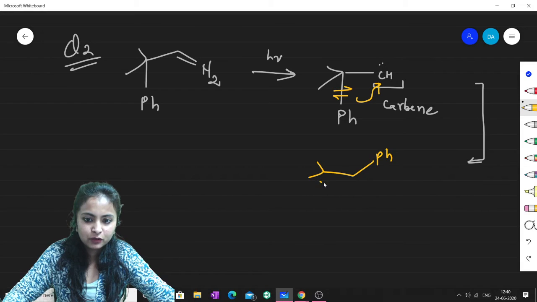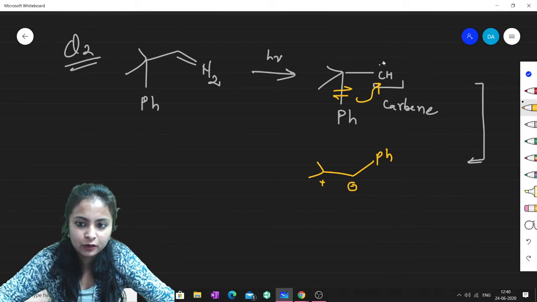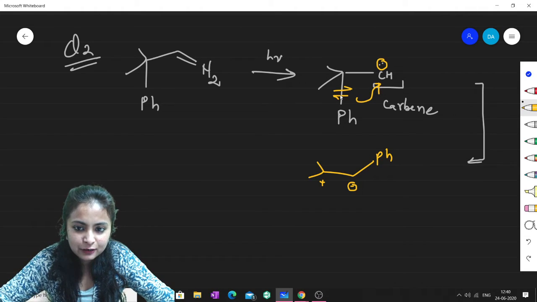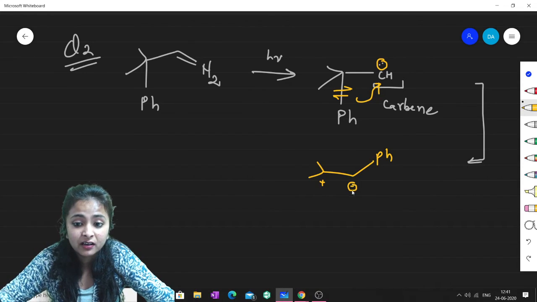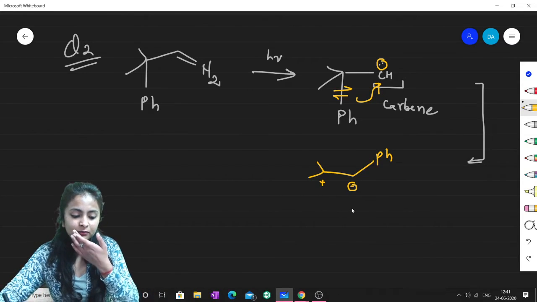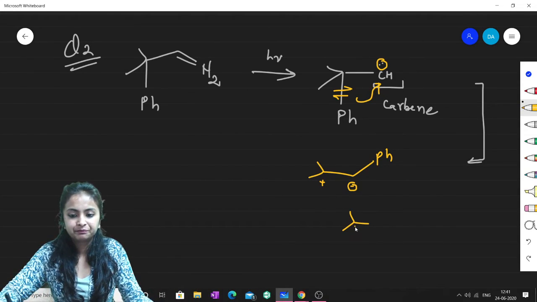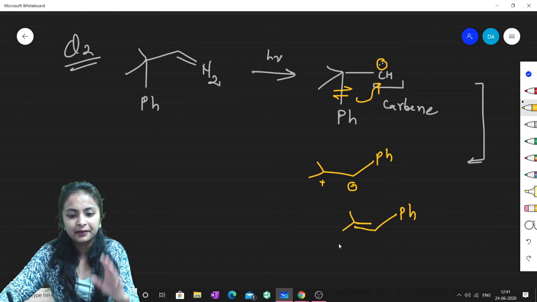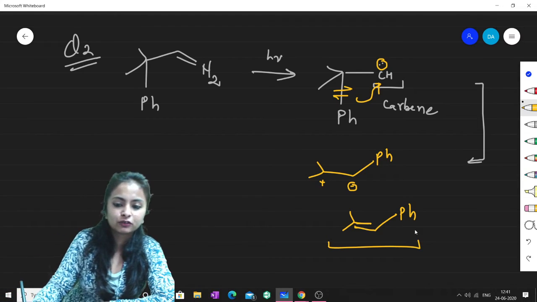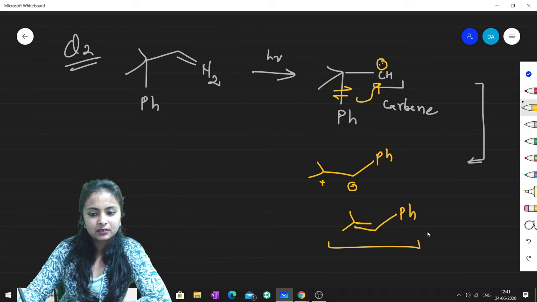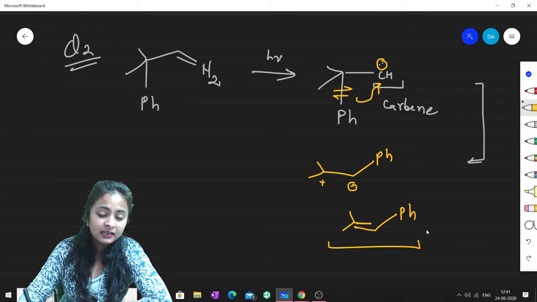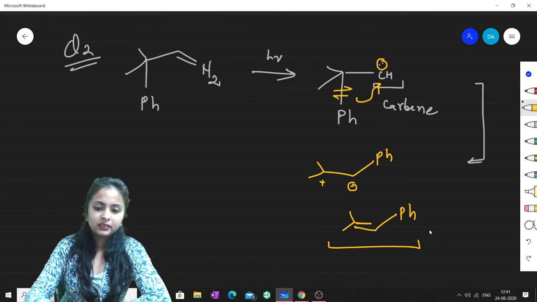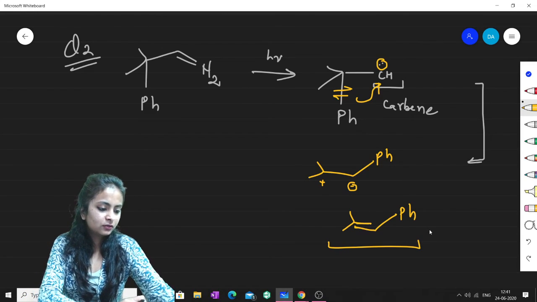And there will be the formation of a positive charge here and one negative charge over this position. Why? Because the carbene already has this electron pair. So when this electron pair came like this, there will be an extra negative charge over here, and this negative charge and positive charge will ultimately form a double bond. This is a shortcut to this mechanism, although the mechanism is not pronounced in that manner. So this is the product to this question. I hope you have understood this. This is again very, very important for the competitive exams.